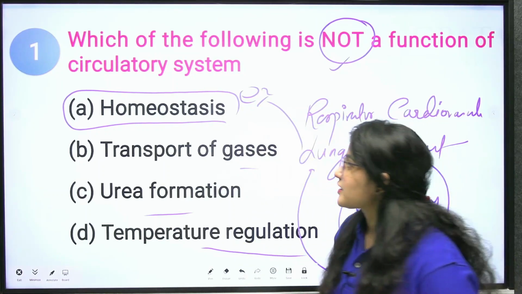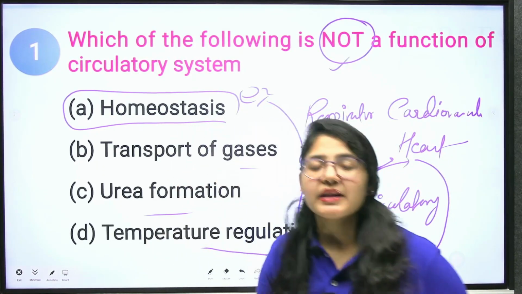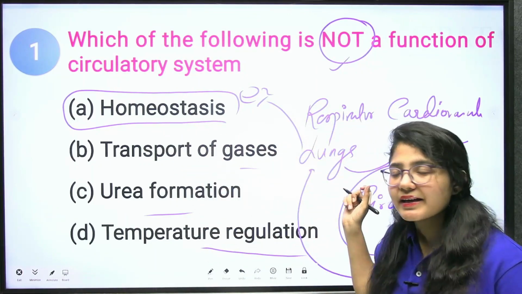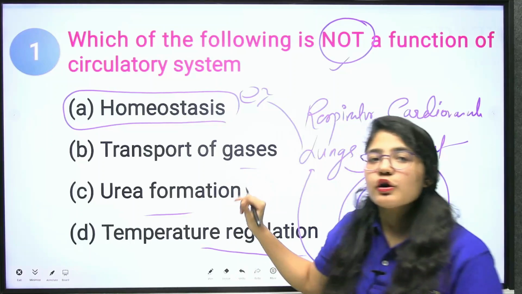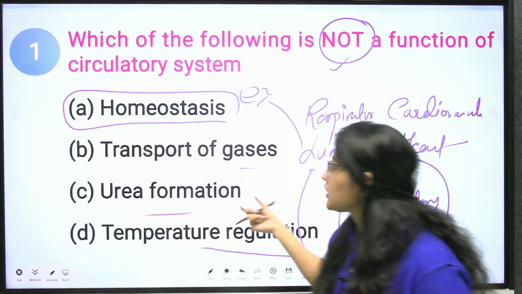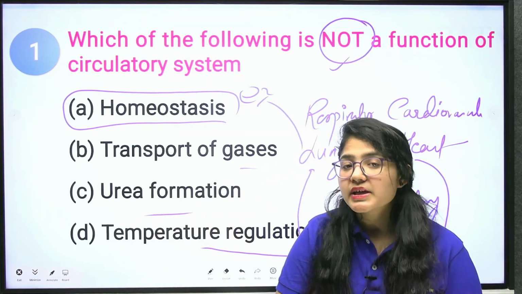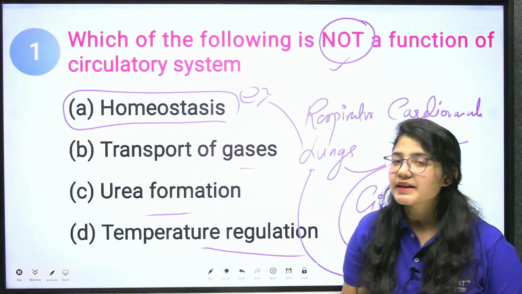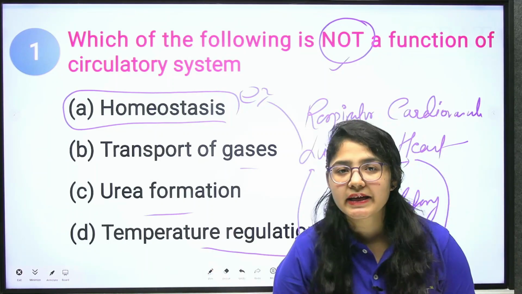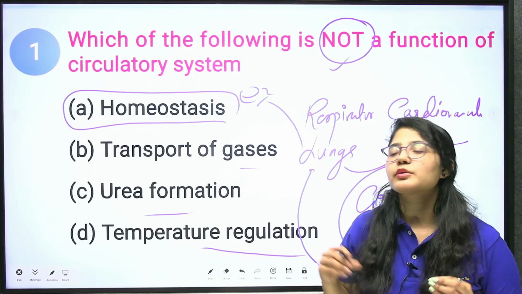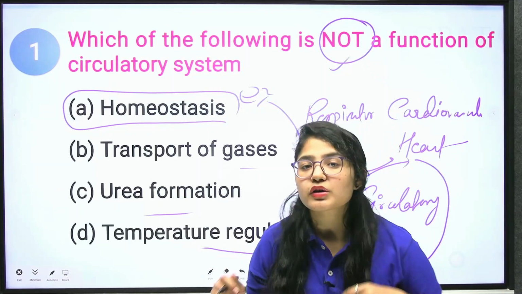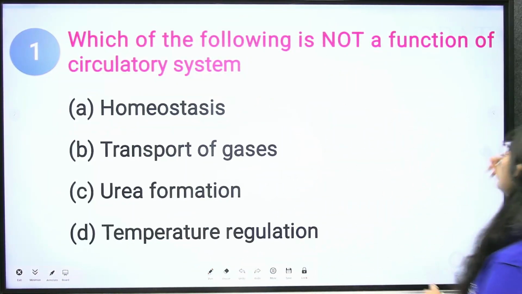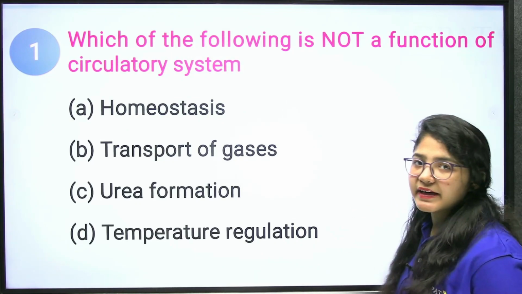First, hemostasis is a condition that belongs to your circulatory system, to your heart. Transport of gases belongs to your lungs. Next is urea formation. Does urea formation have any relation to your heart or your lungs? No. Urea formation is a function of your kidney, not related to the lungs or the heart. Temperature regulation belongs to the heart. So the correct answer is urea formation, which is not a function of the circulatory system.